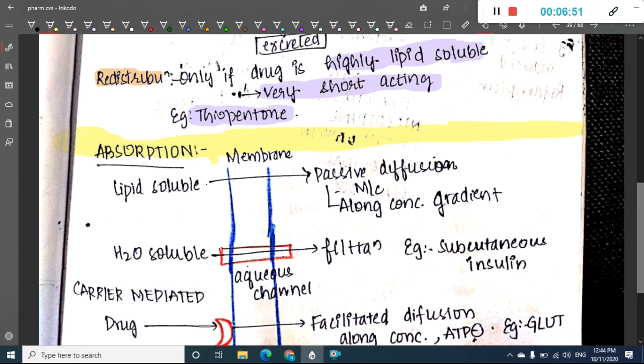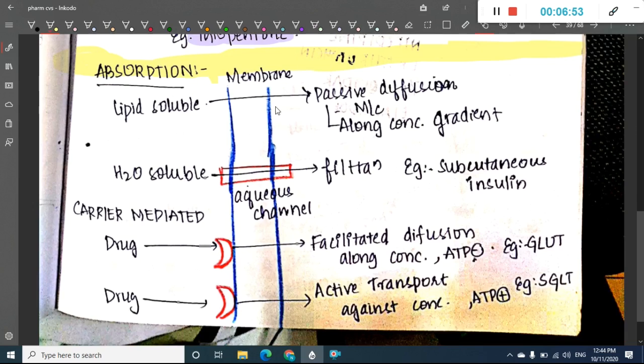In absorption, here this is the membrane. Lipid soluble drugs will enter the membrane, and with the help of passive diffusion they cross the membrane. This is called passive diffusion. This is the most common type of diffusion and absorption, and this occurs along the concentration gradient.